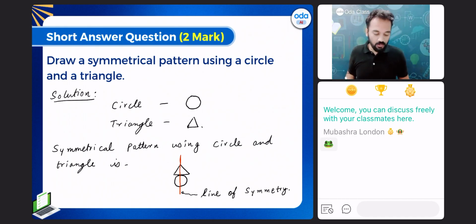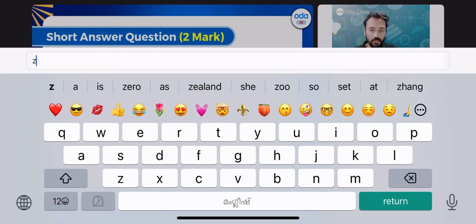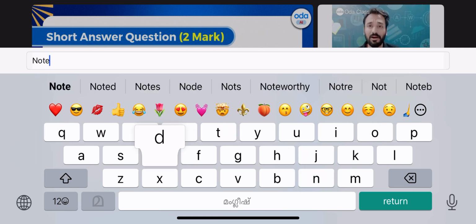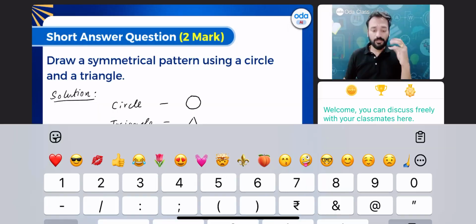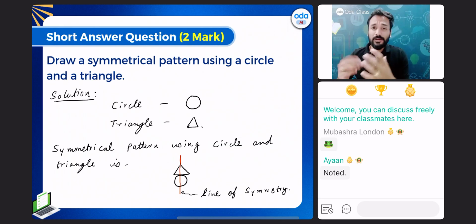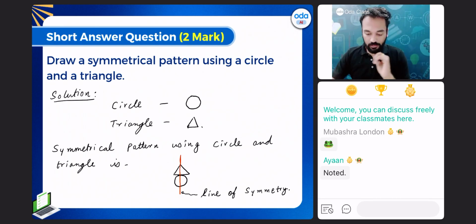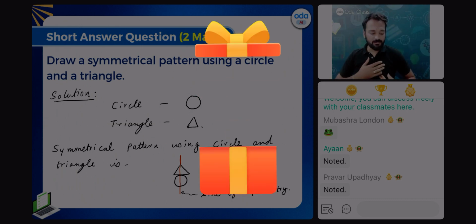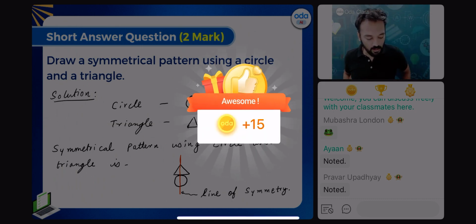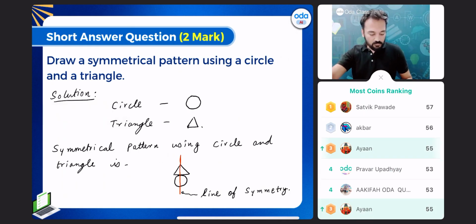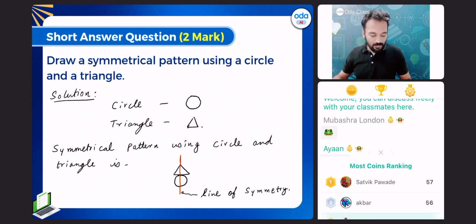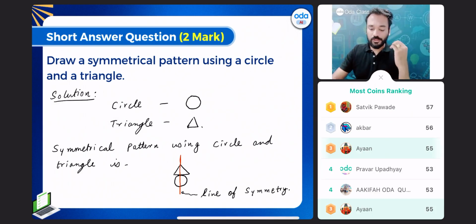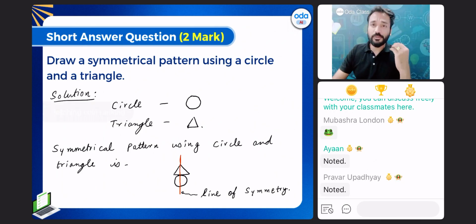Note this down with me, everyone. This should be there in your notebook. 2 mark short answer question. For this, your understanding is very, very important. You may collect some coins as well, please tap on the screen. Note this down. Aryan, these are the questions which are very, very important.